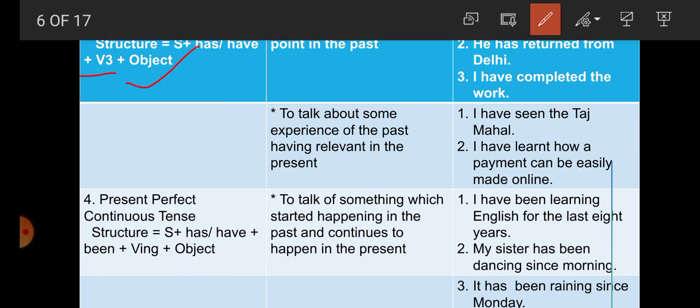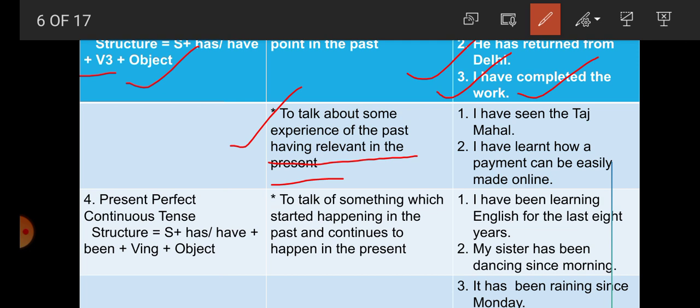Second one, he has returned from Delhi. It means that 100% he has returned from Delhi. I have completed the work. It means that the work started in the past but is completed in the present. So here, students, the work that started in the past but is completed in the present, we write in present perfect tense.